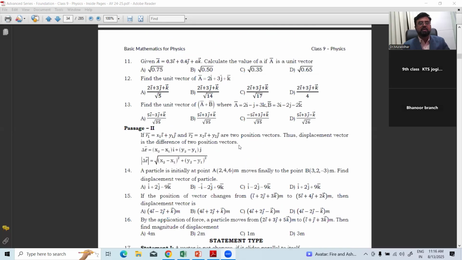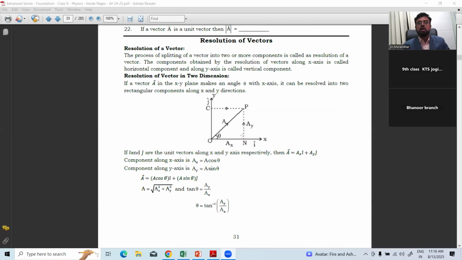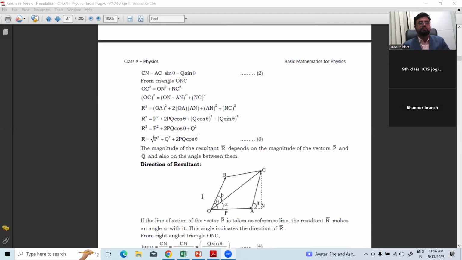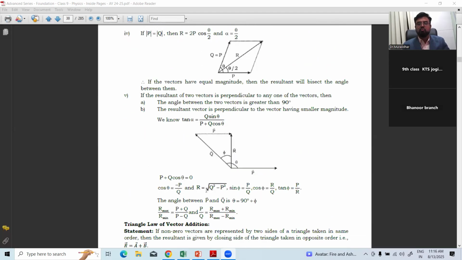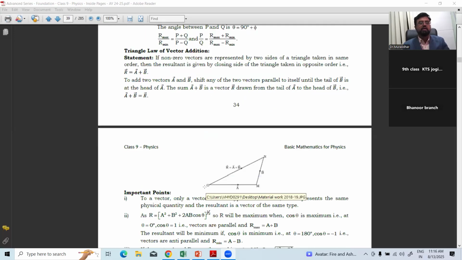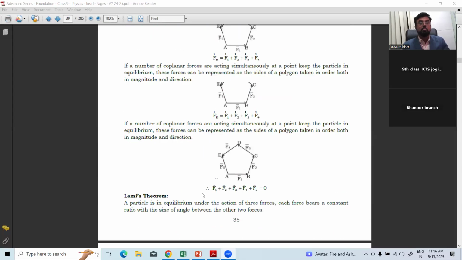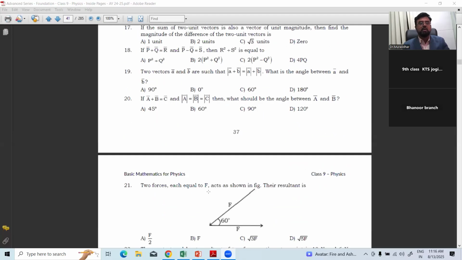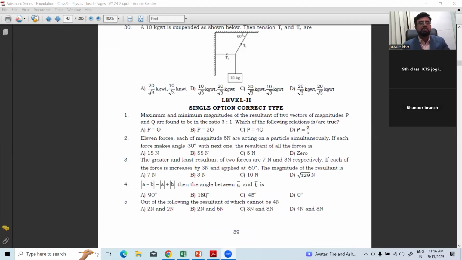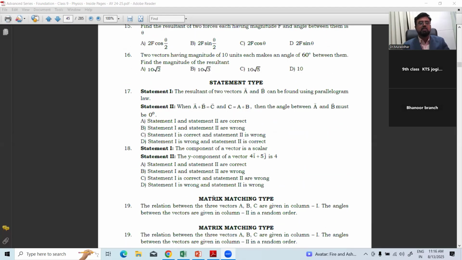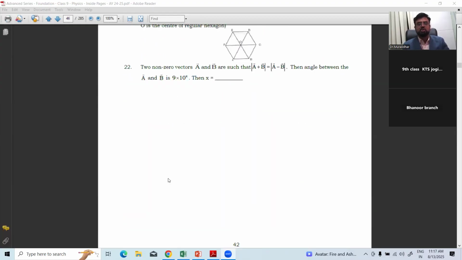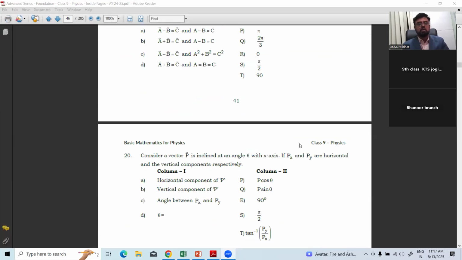Then after completing vectors, resolution of vector is very important in physics also. How the vectors are divided into horizontal and vertical components. So it's purely, we have the parallelogram law here. From that law, it's triangle law of vectors, parallelogram law, polygon law of vectors. Different laws are there. So with those laws, you can finish up the chapter. Okay. Resolution of vector is the last topic of this chapter. So after that, you have to solve all these. Then we move to the second chapter, motion. Right. So that's all for today.